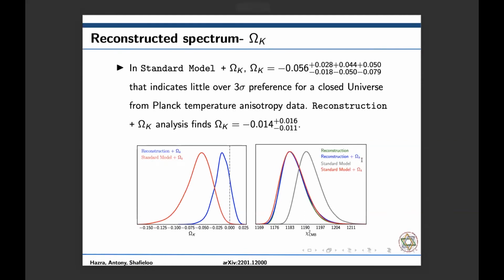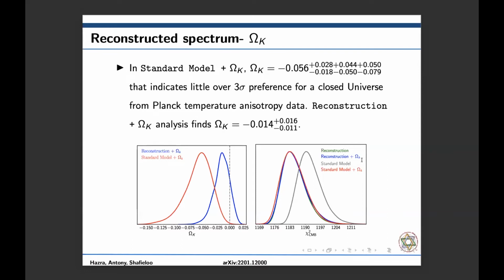The next one was the omega k problem. The standard model plus omega k analysis preferred a negative value of omega k, minus 0.056, which indicated a preference of 3 sigma for a closed universe.